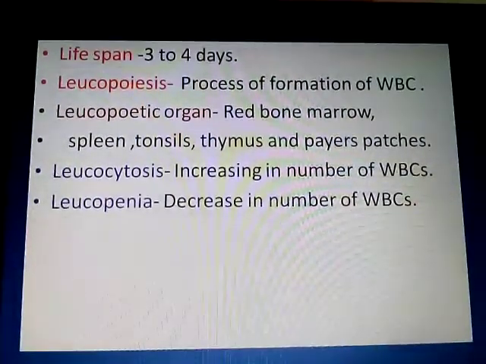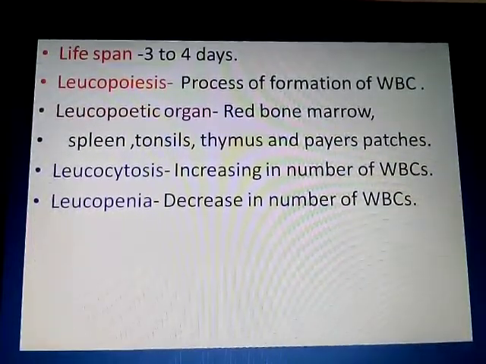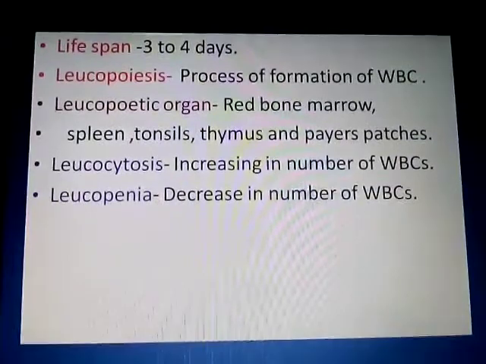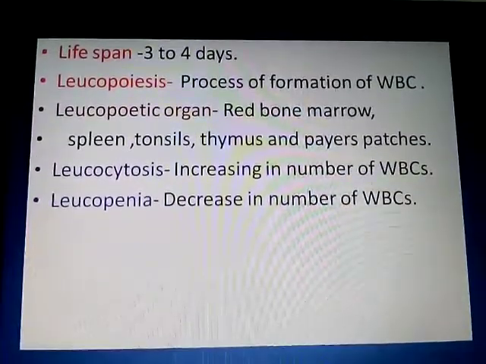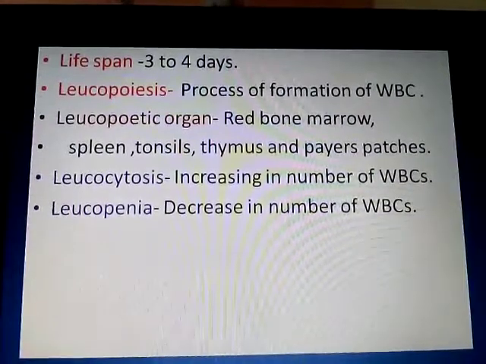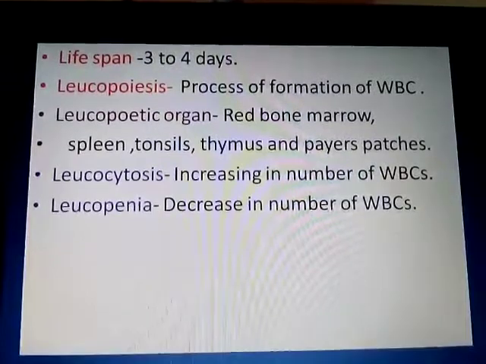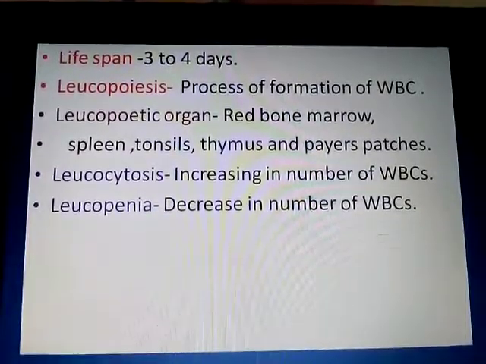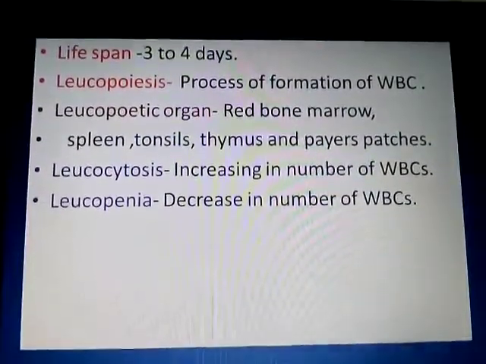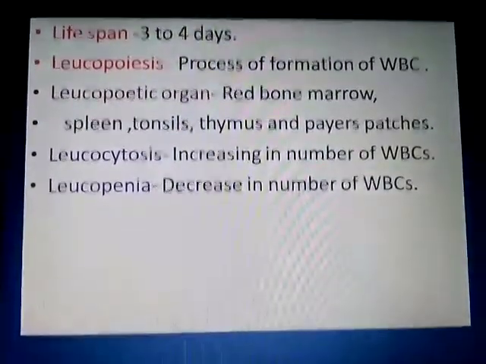In the same way, at some times the number of WBC decreases below the normal range. What is the normal range? 5000 to 9000 per cubic millimeter. Beyond that, if it increases, it is leukocytosis. Less than 5000, if it decreases, it is leukopenia. So these are the two different conditions in relation to WBC.